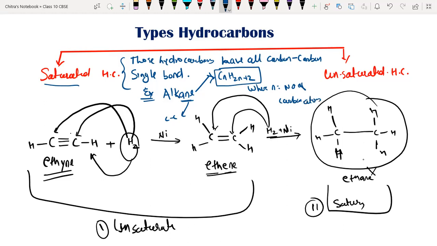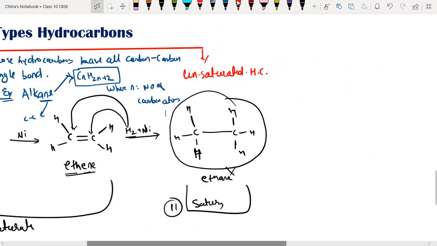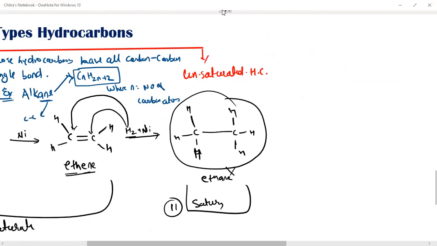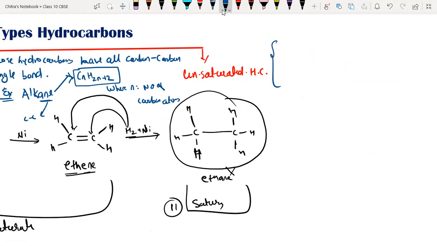Now we are going to discuss unsaturated hydrocarbons. See, unsaturated hydrocarbons have carbon double bond or triple bond. So I'm writing here, those hydrocarbons having at least one. It is not necessary to have all carbon double bonds or triple bonds. Only one is enough, as in ethene and ethyne, meaning alkenes and alkynes.